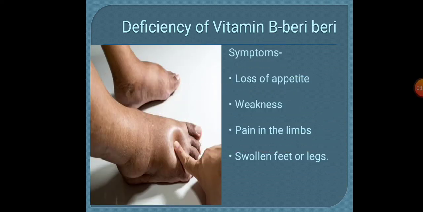Next, the deficiency of vitamin B causes beriberi. Its symptom is loss of appetite. The person does not feel the need to take food. Weakness, because as the person does not eat properly, they feel weakness. Then pain in the limbs, hands, legs, and swollen feet or legs. You can observe the swelling easily on the feet or on the legs of the person. So a vitamin B rich diet is required to overcome this disease beriberi.